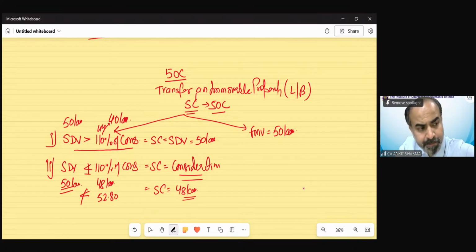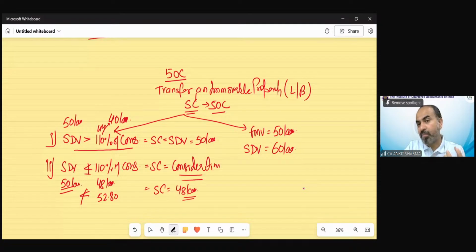But suppose a problem arises, that means suppose the fair market value is 50 lakh, but the stamp duty value, which is declared by the government of that area, is 60 lakh. So there can be some areas in which this kind of scenario can be there, that the assessee will actually get a real consideration of 50 lakh.